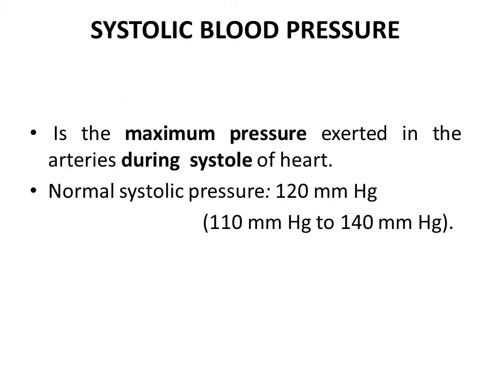Systolic blood pressure. Systolic blood pressure is the maximum pressure exerted in the arteries during systole of heart or during contraction of heart. Normal systolic blood pressure is 120 mm of Hg. It ranges 110 mm of Hg to 140 mm of Hg.